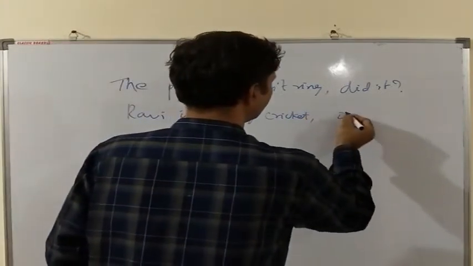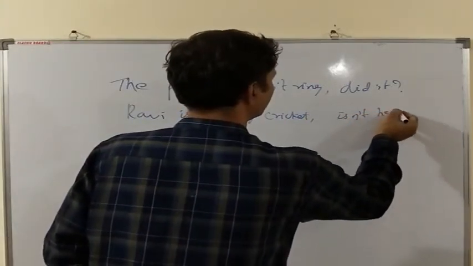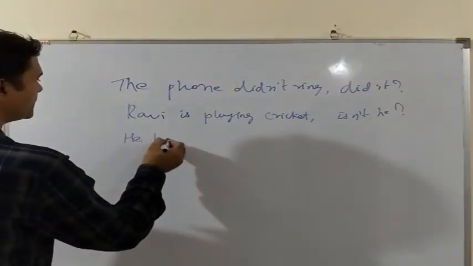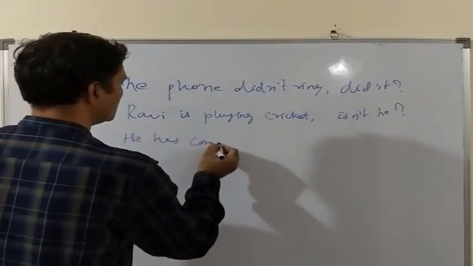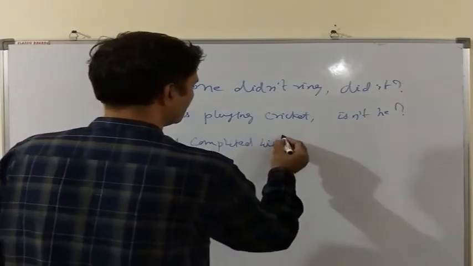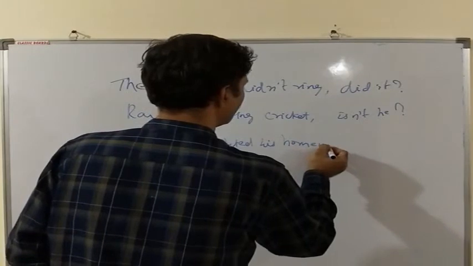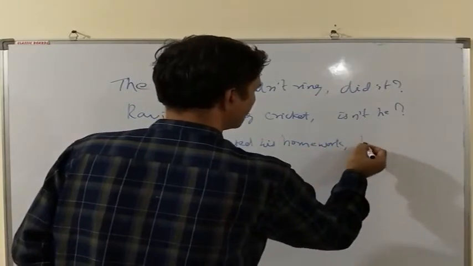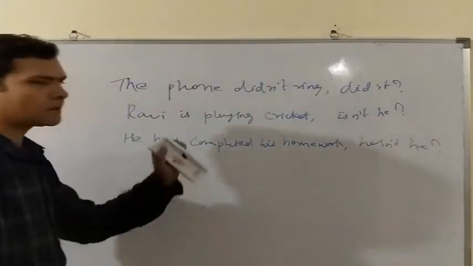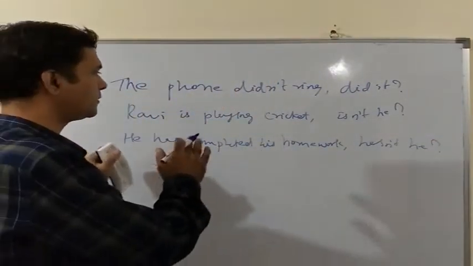Isn't he? He has completed his homework. Hasn't he? Now all these statements contain an auxiliary verb and we have used it.